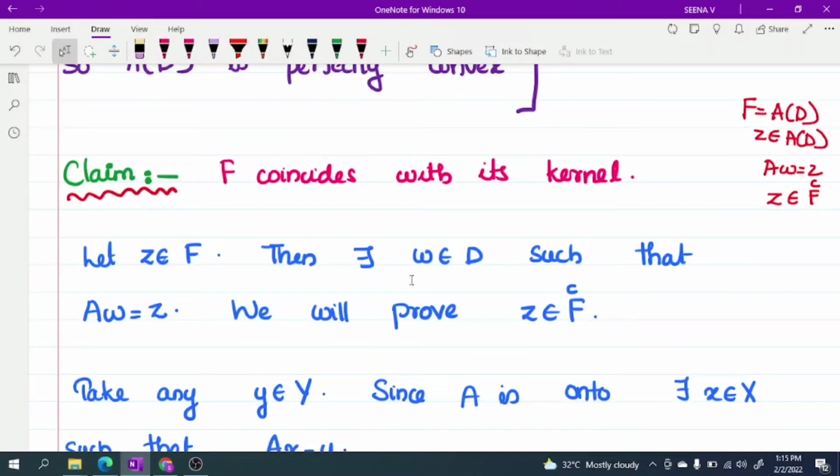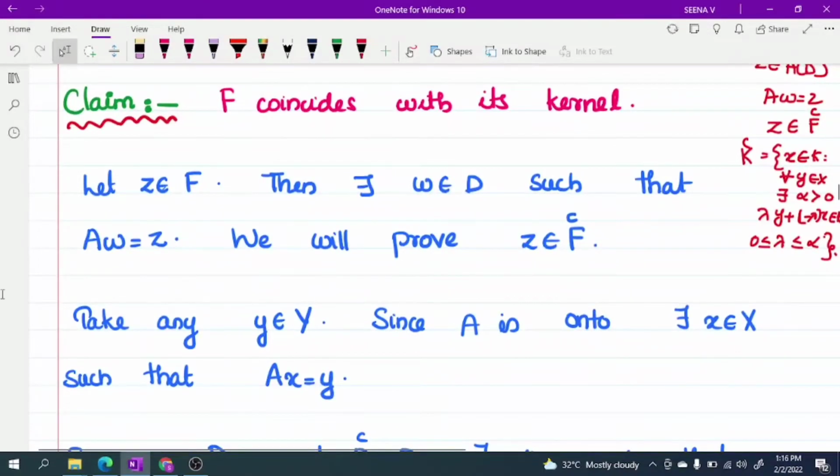Just to recall the definition of Kc. What is this? Kc is equal to the set of all x belongs to K such that for all y belongs to X, there exists an alpha greater than 0 with lambda y plus 1 minus lambda x belongs to K for all 0 less than or equal to lambda less than or equal to alpha. This is the definition of Kc. We have to prove z belongs to Fc.